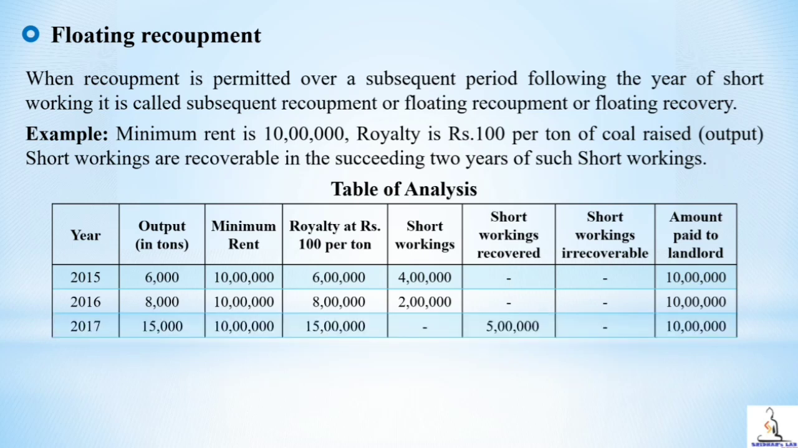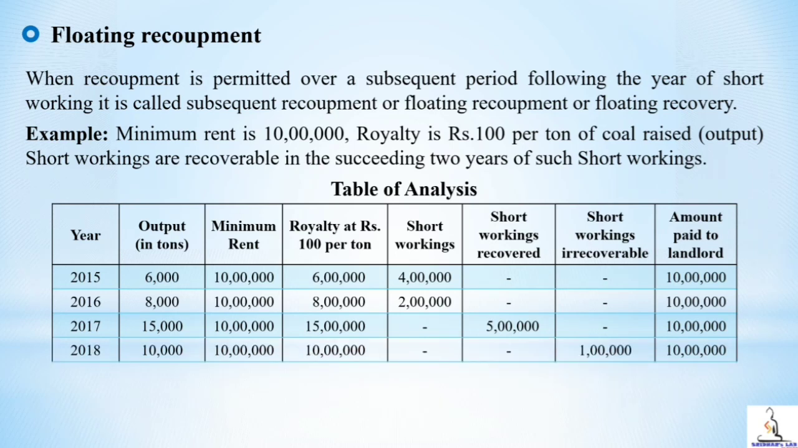In 2017, output is 15,000 tons, minimum rent is 10 lakh, royalty is 15 lakh. Here, there is 5 lakh surplus available in royalty which can be utilized to recover the short workings of previous years. Out of 5 lakh, 4 lakh rupees short working of 2015 can be recovered now and remaining 1 lakh can be utilized to recover 2016's short working. In 2016, short working was 2 lakh. Out of that, 1 lakh is recovered in 2017 and to recover another 1 lakh, 2018 is the deadline.